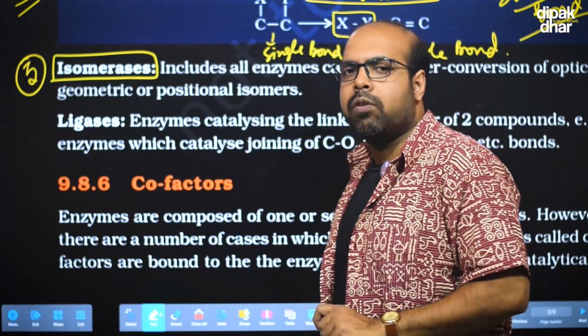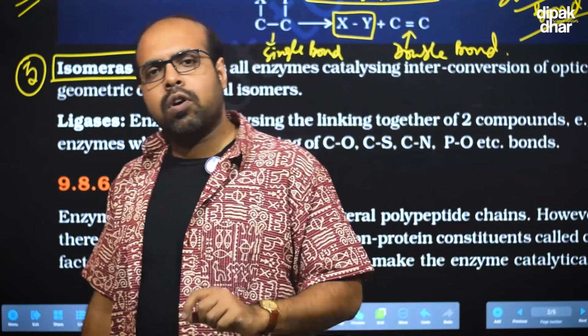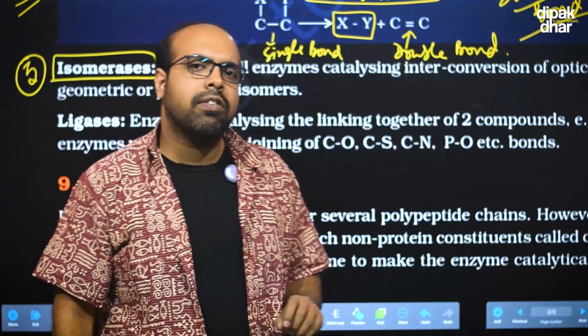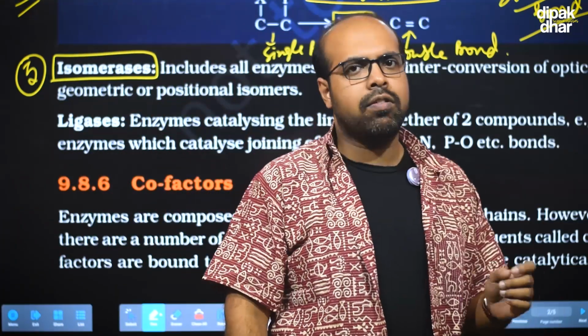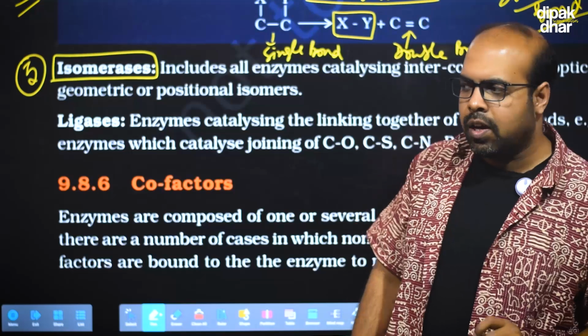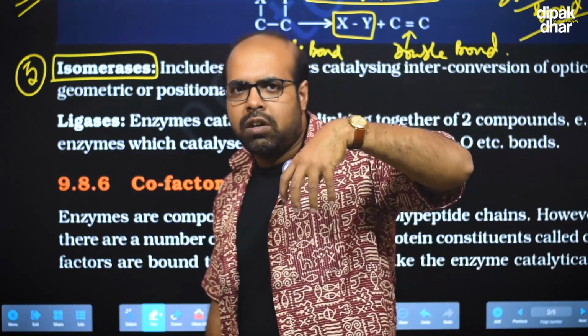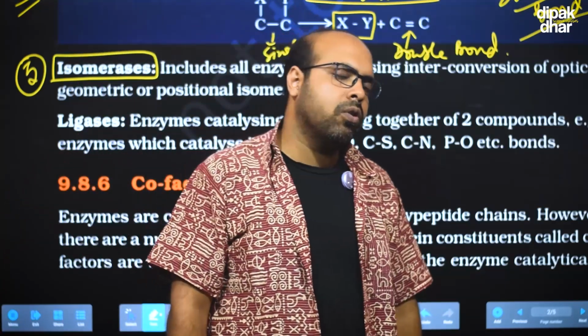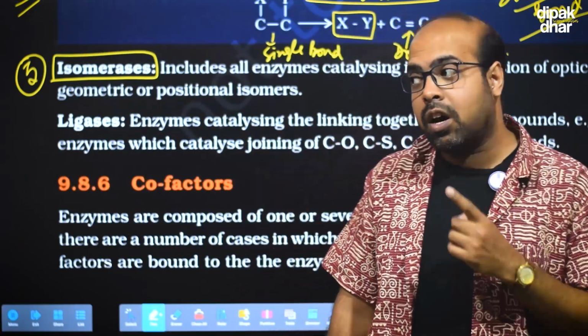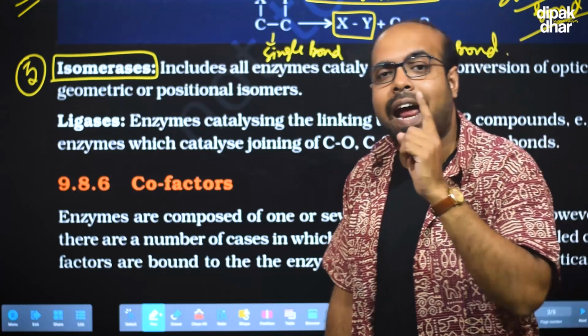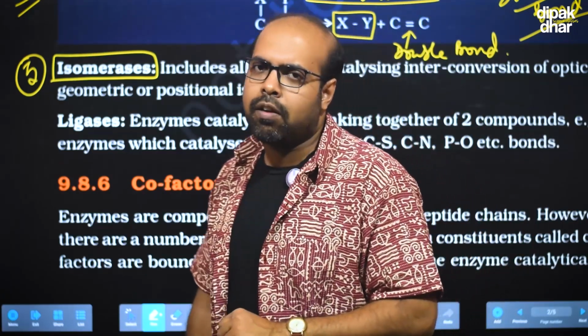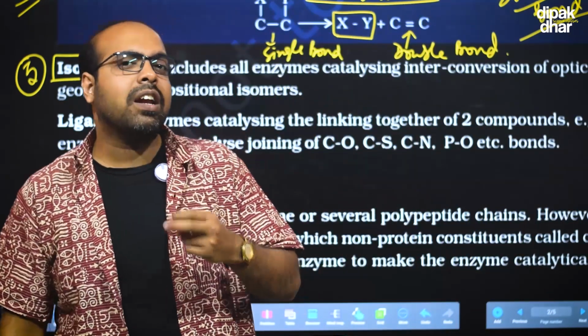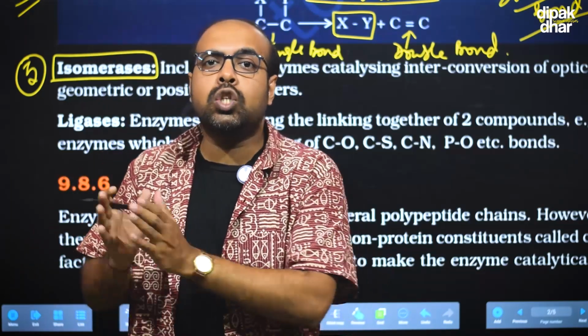For example, glucose and fructose. Both monosaccharides have the same molecular formula, C6H12O6. But if you look at the internal molecular framework of glucose and fructose, in glucose the first carbon has an aldehyde group, but in fructose the second carbon has a keto group.